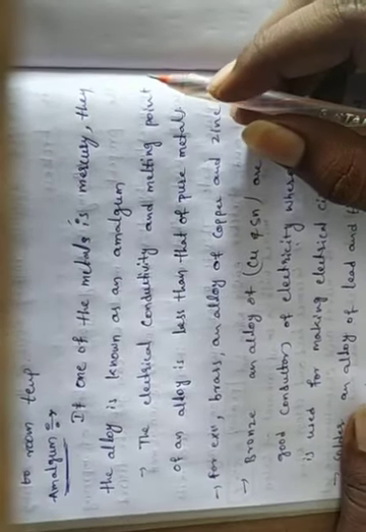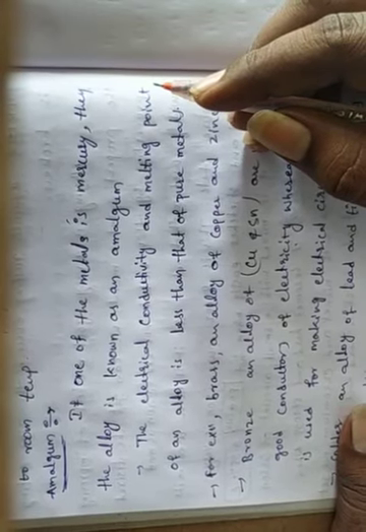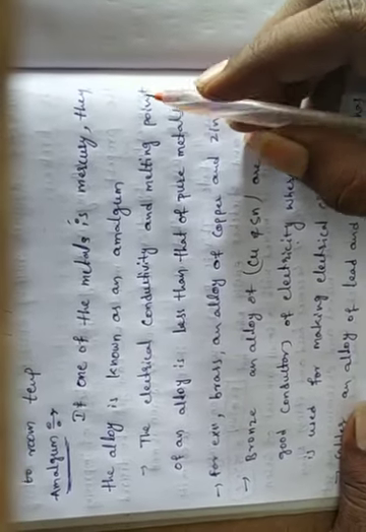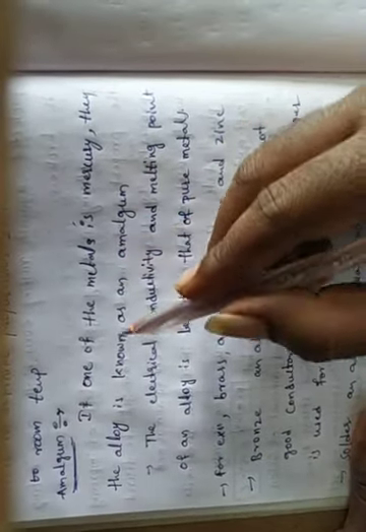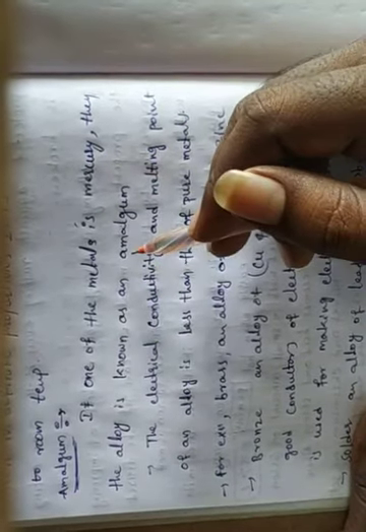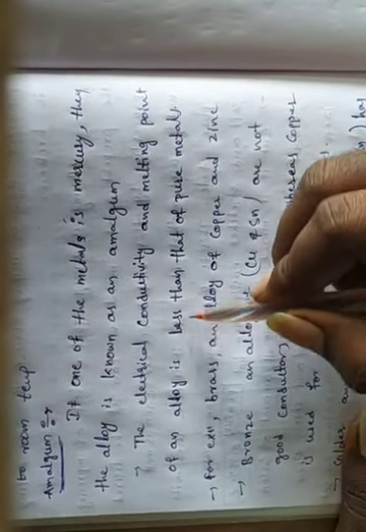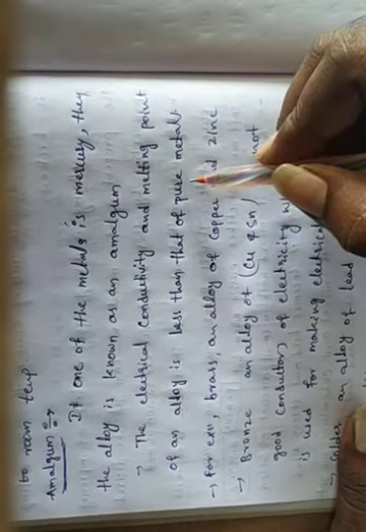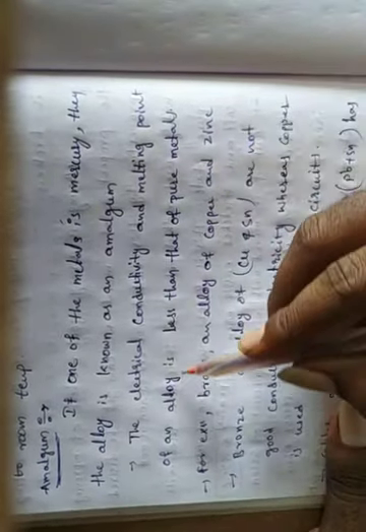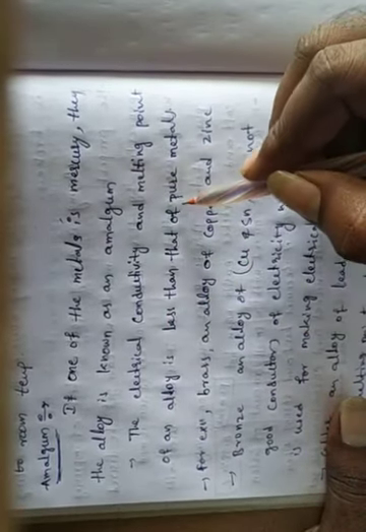Okay, alloys means metal or non-metal mixing, or both metals mixed together. That is the alloys. Okay, if one of the metals is mercury, then the alloy is known as amalgam. The electrical conductivity and melting point of an alloy is less than that of pure metals.